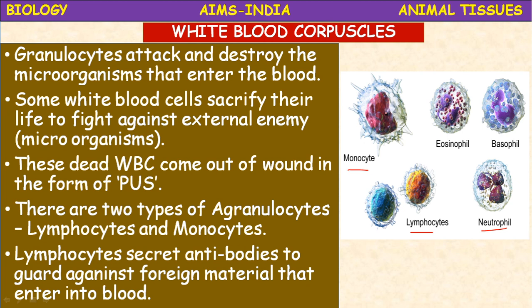T helper cells also play a very important role in the immunity. During HIV infection, these T helper cells are destroyed. So the main function of the WBC is phagocytic nature, to protect from the foreign infectious organisms.